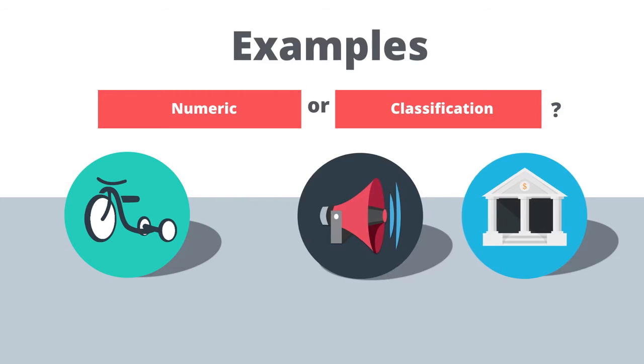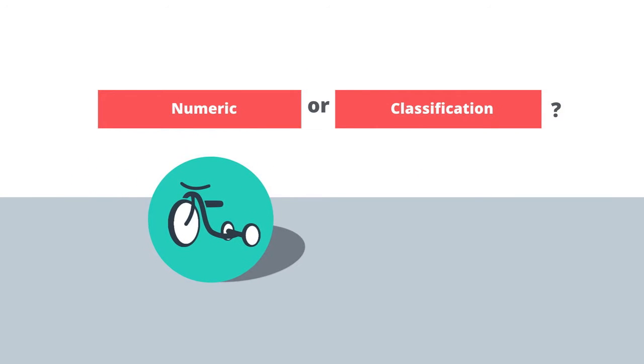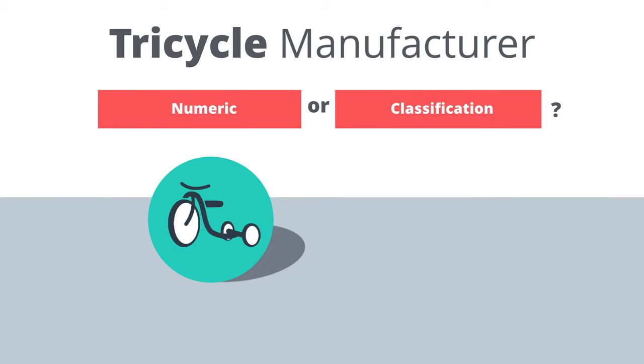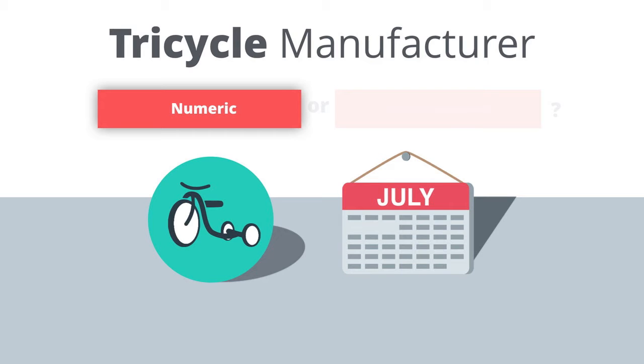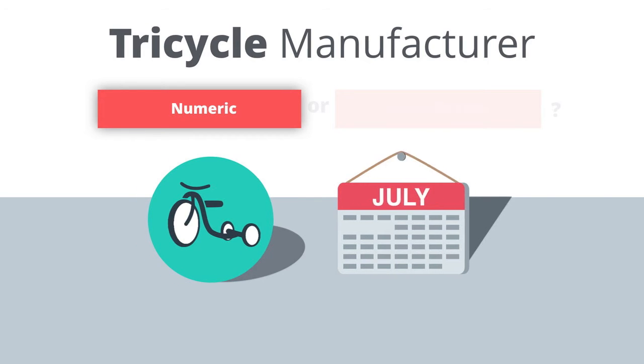For our first example, imagine that a manufacturer wants to use historical production data to know how many tricycles they'll need to produce over the next 6 months to meet expected demand. Since the outcome the manufacturer wants to predict is a number, then the target variable is numeric. Therefore, they would use a numeric or regression model to solve this problem.